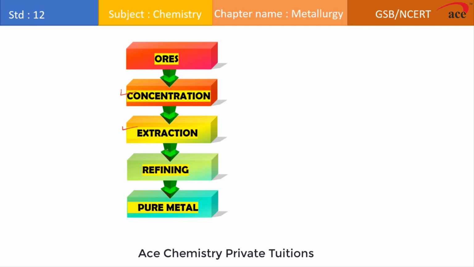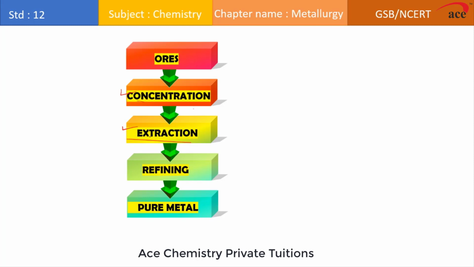So the question is that if the impurities are removed in the concentration as well as in the extraction, then from where do these impurities come? So these impurities come when we are doing the process of what, extraction. Within the process, these impurities get embedded with the metal. So it is very important to remove these impurities of the metal.